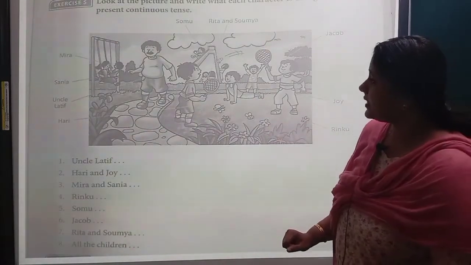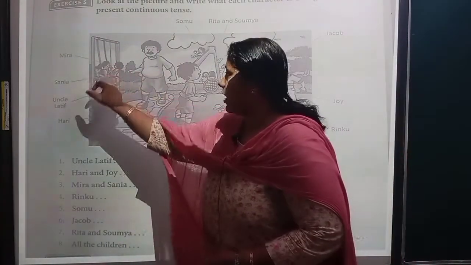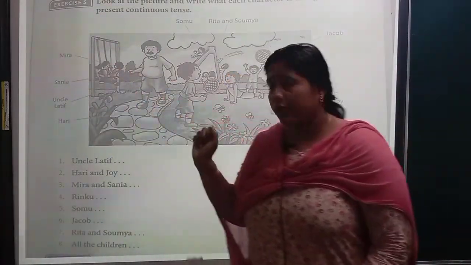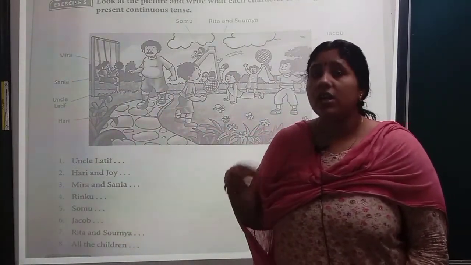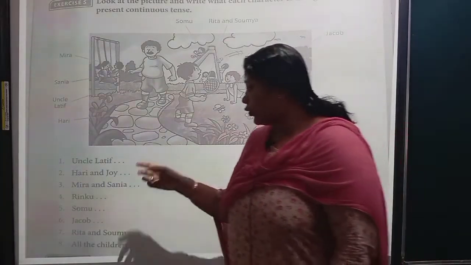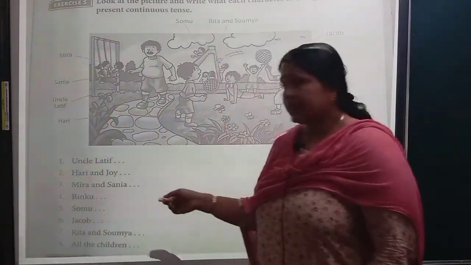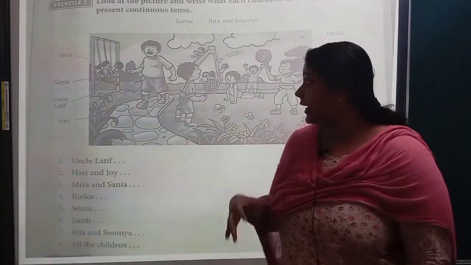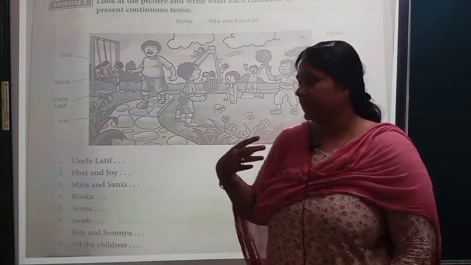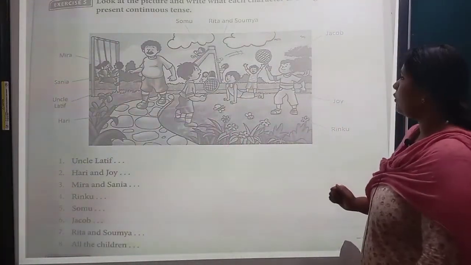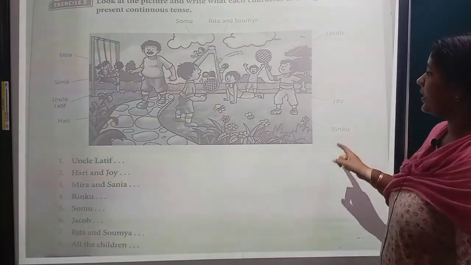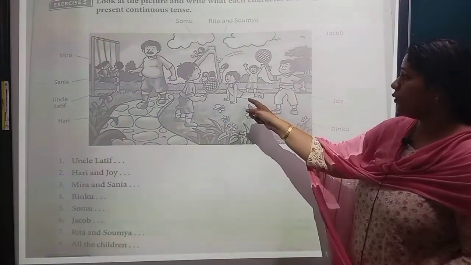Meera and Sania. Where are Meera and Sania? Here they are. What are they doing? They are playing on a swing. Understood? So you will write Meera and Sania are playing on swings. Next, Rinku. Where is Rinku? Can you find Rinku? Yes, Rinku is here. What is he doing?